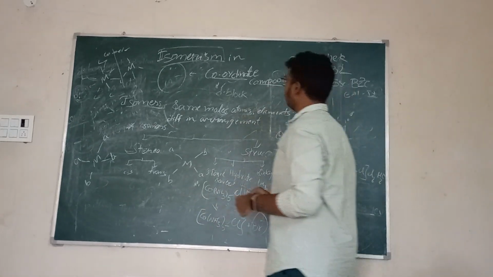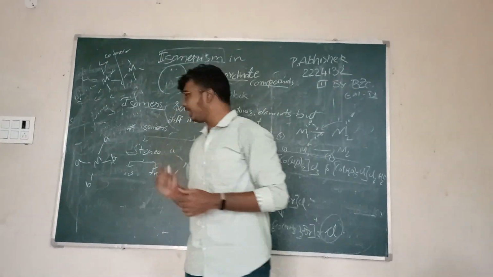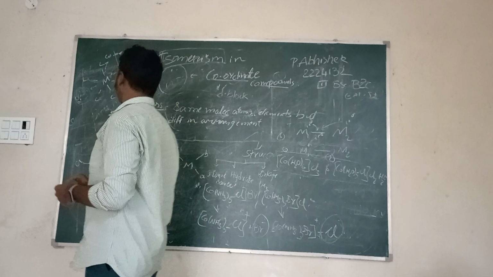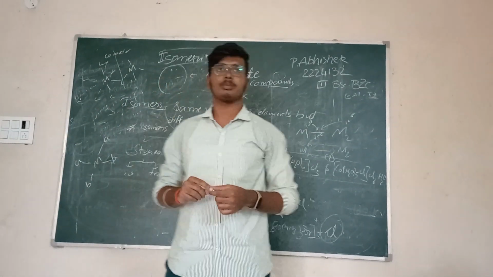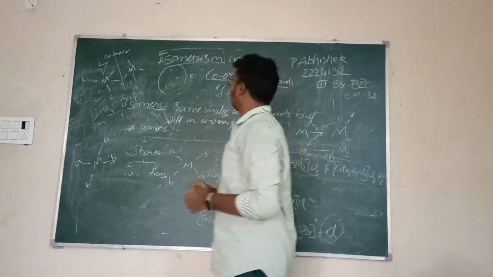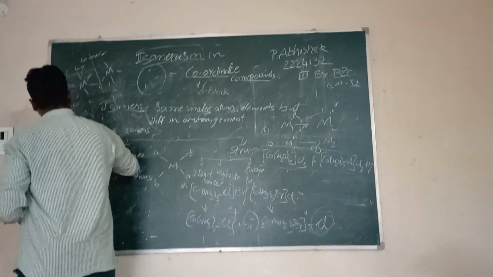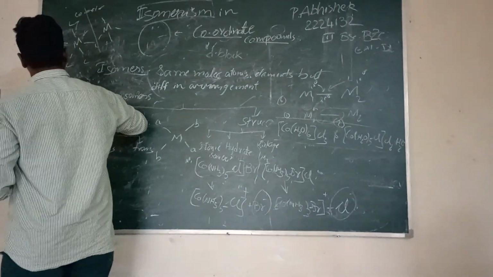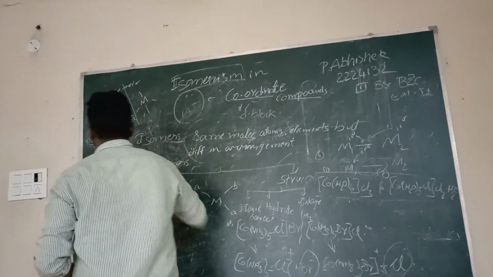In order to exhibit linkage isomerism, the coordination compound should consist of ambidentate ligands. Ambidentate ligands are monodentate ligands which have two or more donor atoms. Let us take the example of NO2. Here nitrogen has a single lone pair of electrons, whereas oxygen has 2 lone pairs of electrons.